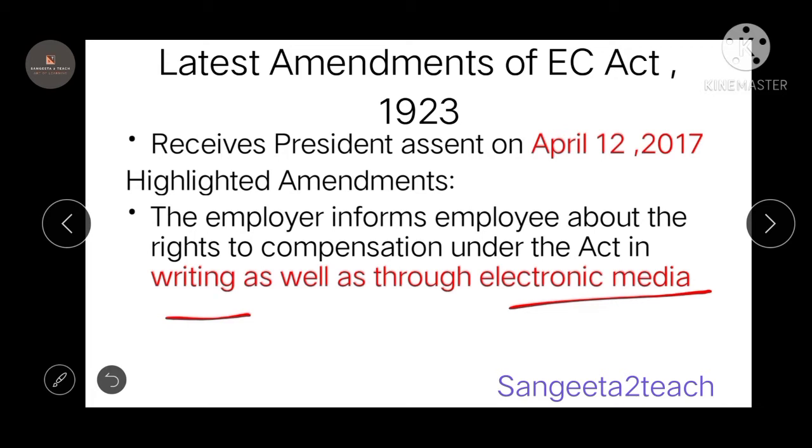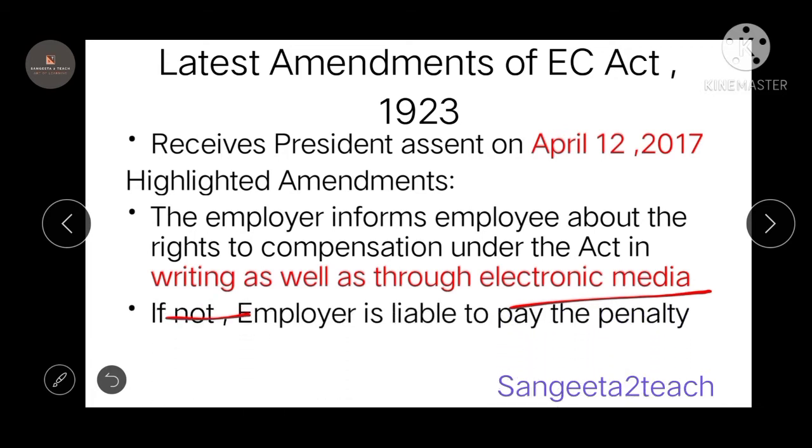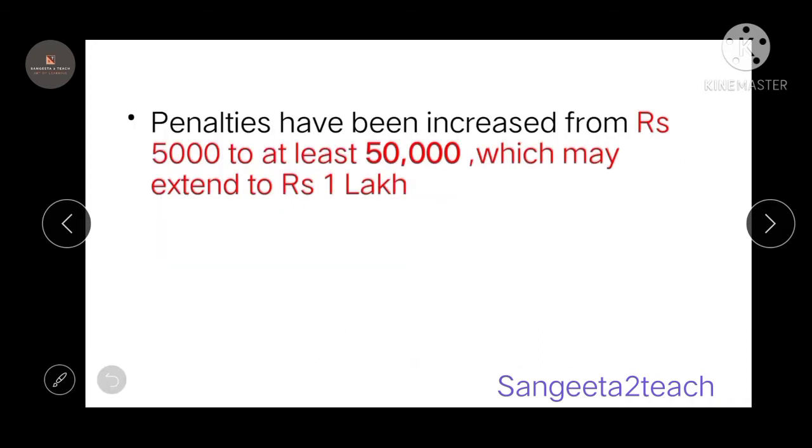If the employer is not informing his employees about what rights they are going to get under this compensation, then the employer is liable to pay a penalty. Previously the penalty was 5,000, but now this has been increased to 50,000, and this may be extended to 1 lakh as well.